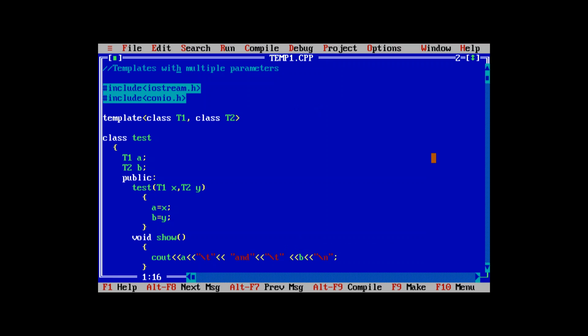It starts with two header files, one is hash include iostream.h and one is hash include conio.h. Next there will be a template defined at the starting, that is, template class T1, class T2.